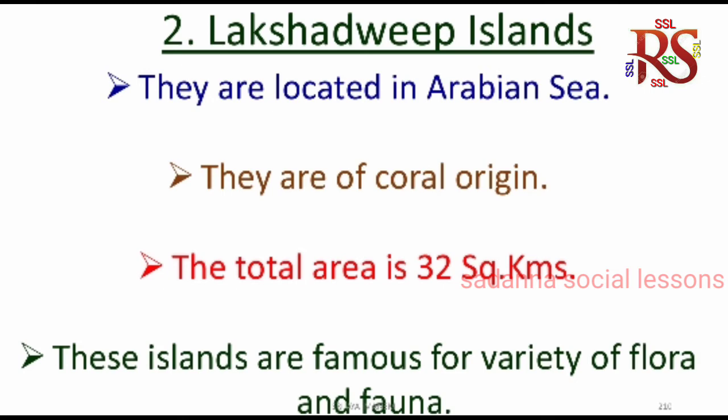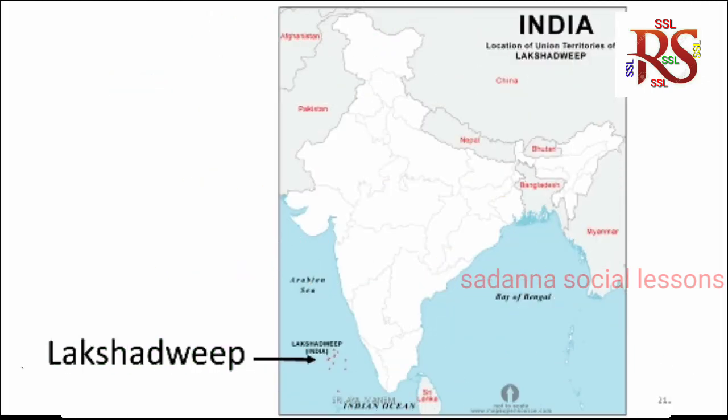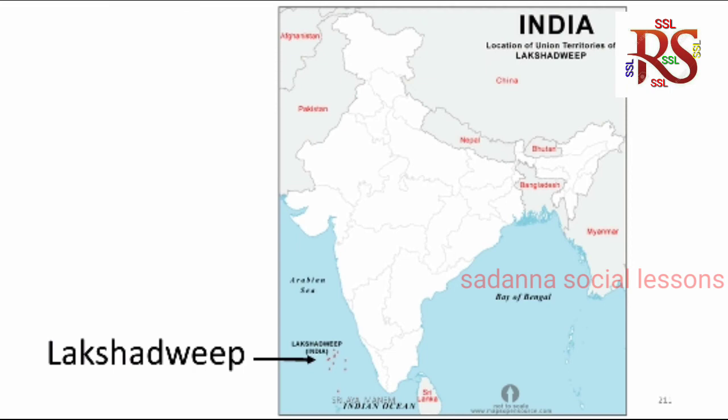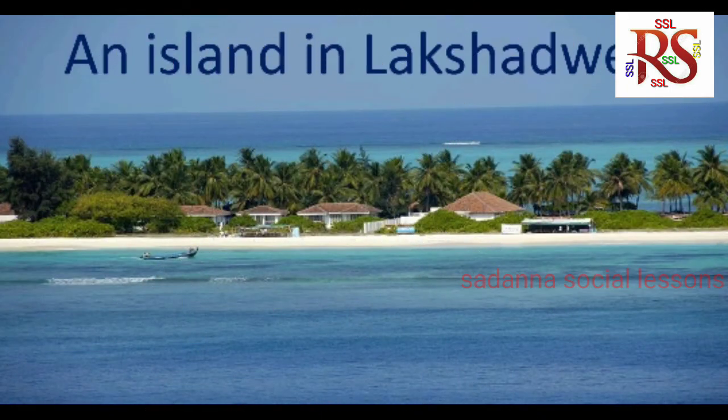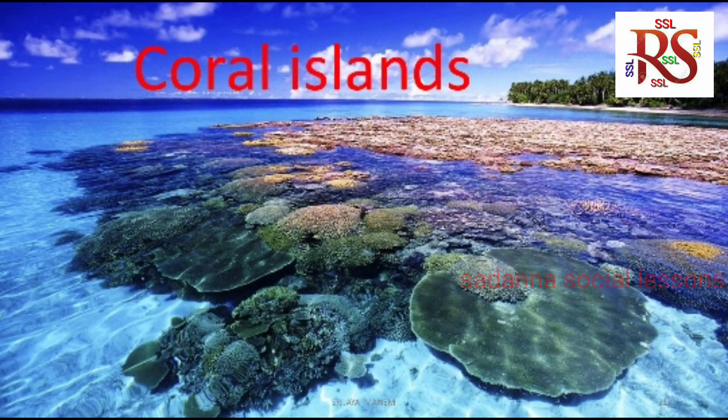The second group of islands is Lakshadweep. They are located in Arabian Sea. They are of coral origin. Total area is 32 square kilometers.